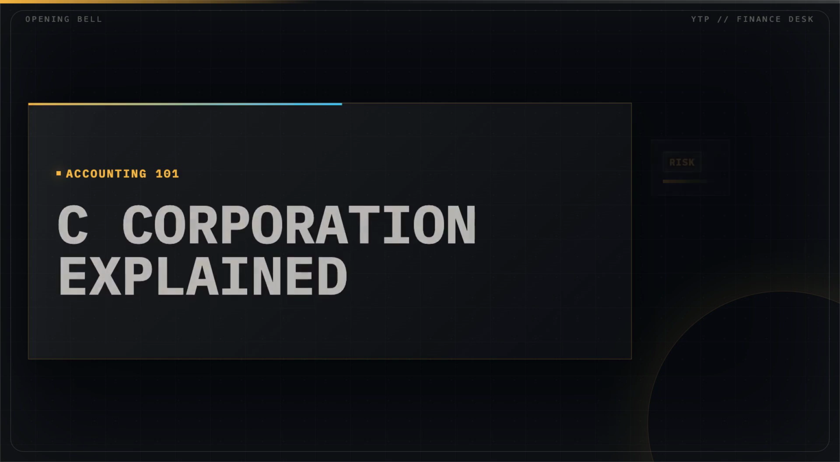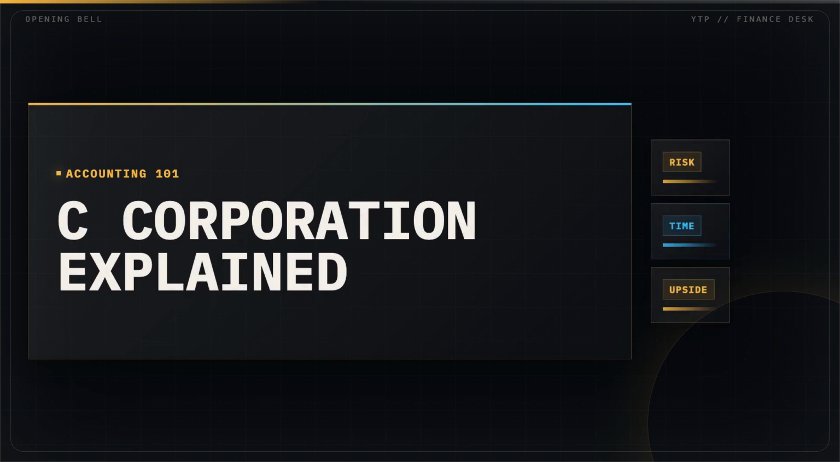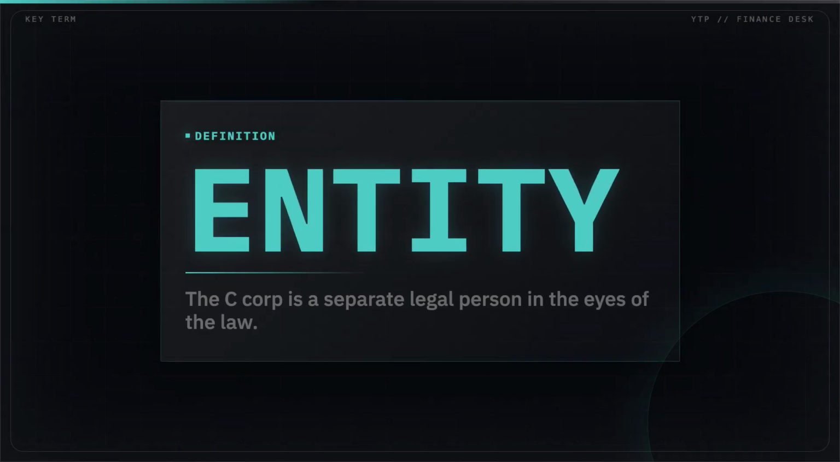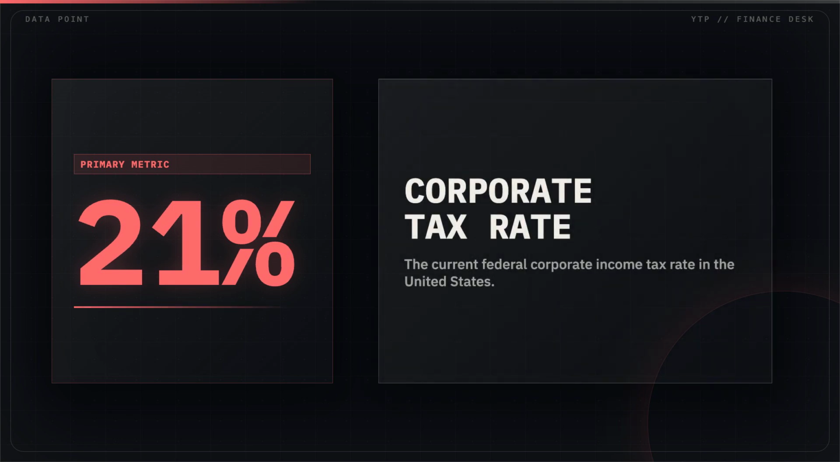A C corporation is a legal structure that separates the business from its owners. It is the default structure for most large public companies. The most important thing to understand is that the corporation is considered a separate legal entity from the people who run it. C corporations pay a flat federal corporate tax rate, which is currently set at 21% on their profits.